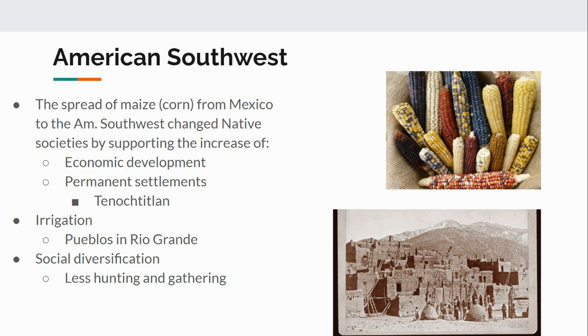Another characteristic of Native American groups in the Southwest is irrigation. So they're able to take water from the rivers, bring it towards where they want to farm, and again, build these permanent settlements. And we can see an example on the bottom right of the Pueblos in the Rio Grande, and we can see the type of housing that they have. And last, the idea of Native Americans in the Southwest of social diversification. They have less hunting and gathering, and they are more focused again on farming and then having these permanent settlements in different classes that are made up in these settlements.